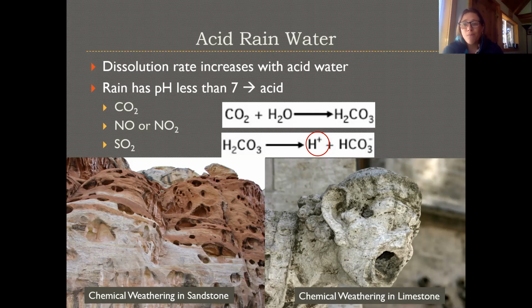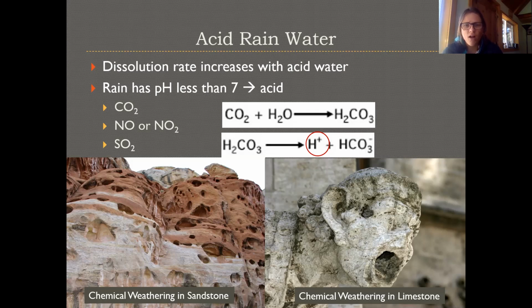And then as we add more pollutants to the atmosphere, whether that's extra carbon loading, more carbon dioxide, or different kinds of nitrogen or sulfur-based gases that might be coming from the tailpipes of our cars, or different kinds of metal smelting or coal burning, as that stuff gets in the atmosphere, it can also react with rainwater to create more acidity. And then we can sometimes have acid rain problems where the rain is kind of toxic and can hurt plants and can hurt people, create health problems for animals and ecosystems, but it can also eat away at rocks.